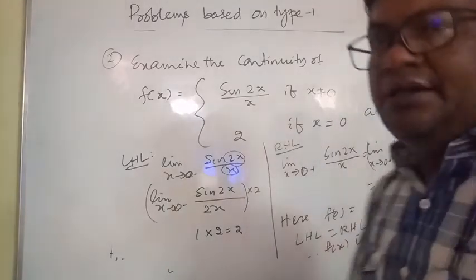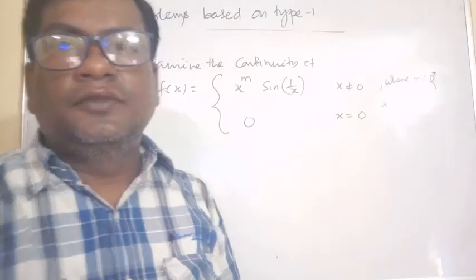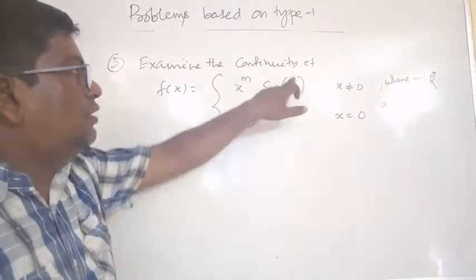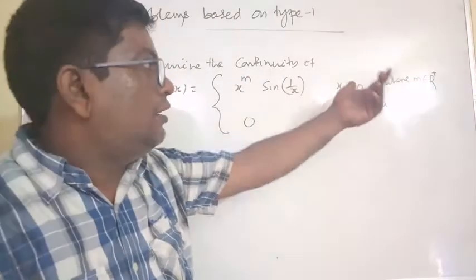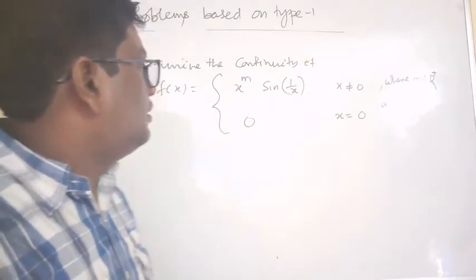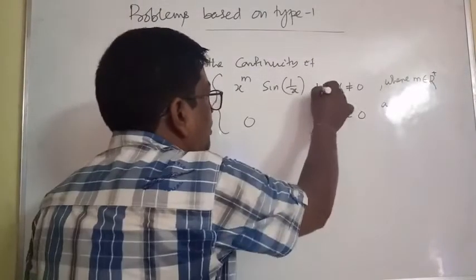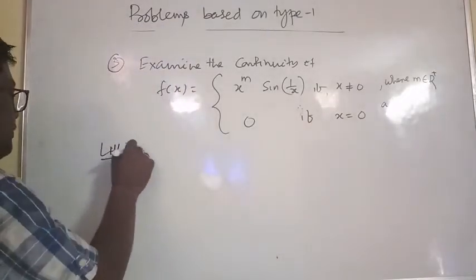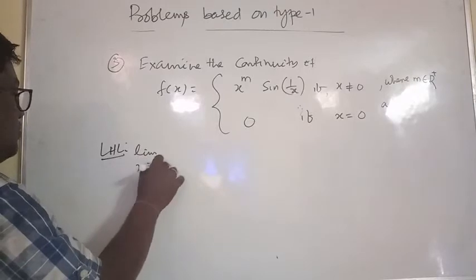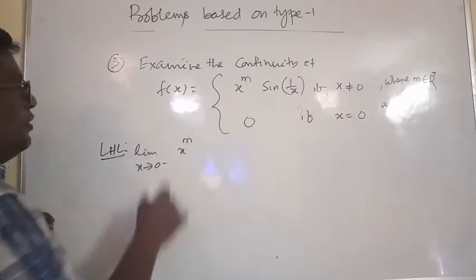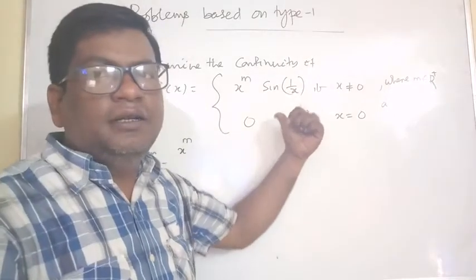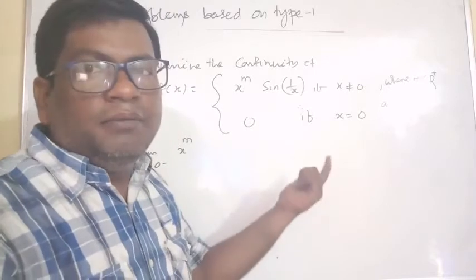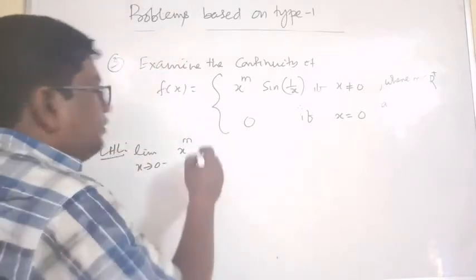Clear? Now another question. Examine the continuity of f of x equal to x to the m sin 1 by x, x not equal to 0, where m is a positive real number, and 0 if x is equal to 0, right? LHL, limit x tends to 0 minus. X not equal to 0 means left hand side and right hand side both, 0 minus and 0 plus. X not equal to 0 means may be less than, may be greater than, right?